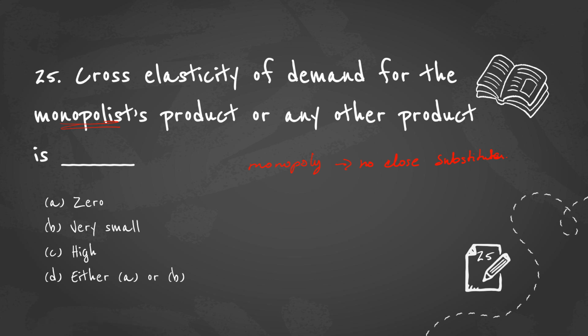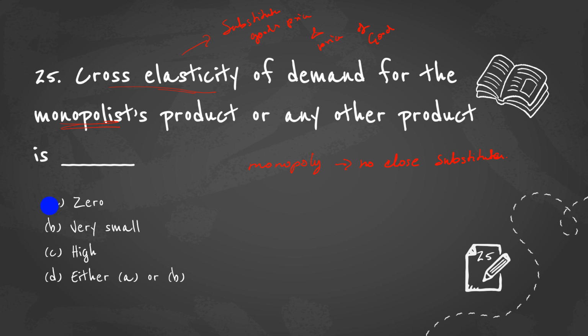So what does cross elasticity deal with? Cross elasticity deals with substitute goods, the price of the substitute and the price of the good. So how will the cross elasticity for the monopolist be? It will be either 0 or very small, very negligible.